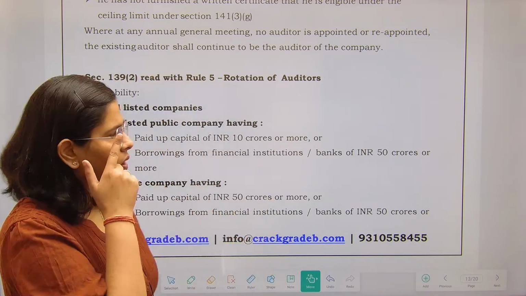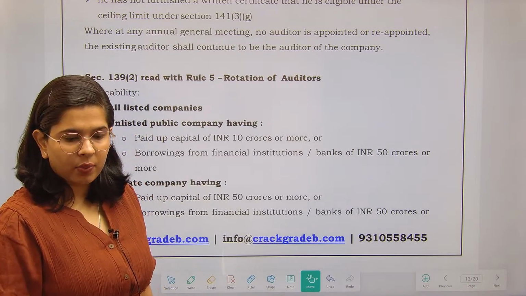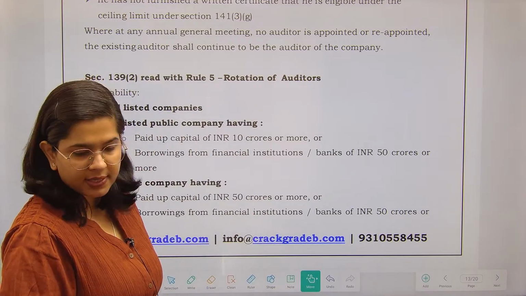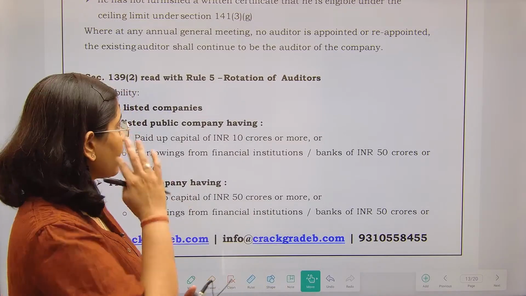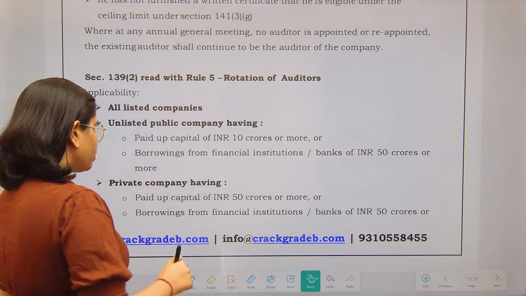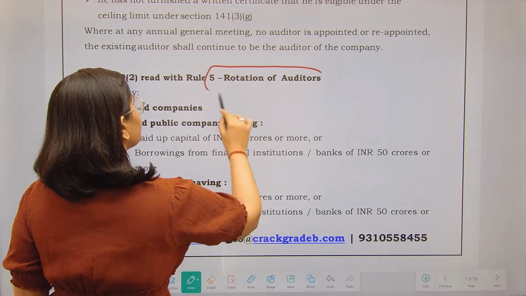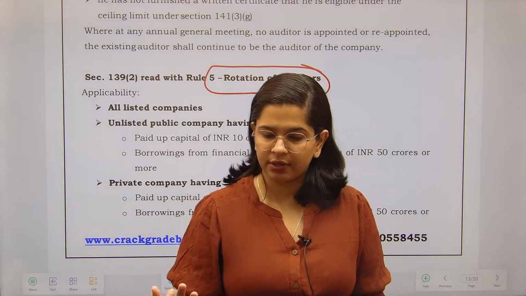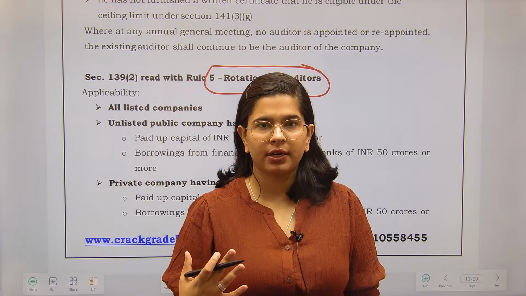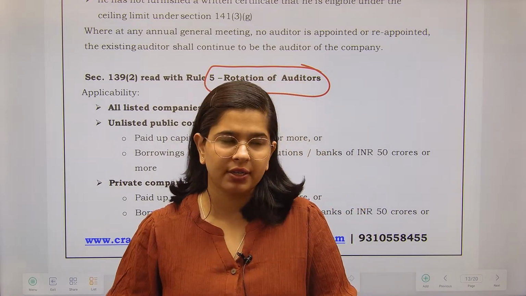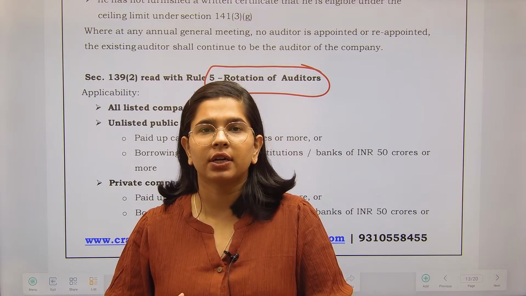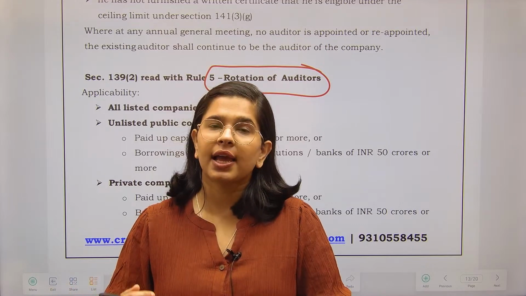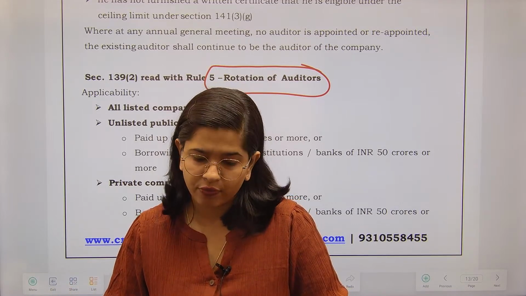Yes. So we were talking about the auditors and now we have to talk more about them. There are a few more things left over here, so we'll be discussing those. First of all, let's talk about the rotation of auditors. Rotation of auditors means you have to keep changing your auditors, right? You cannot employ the auditors for more than 2 terms. If it is a firm of auditors, then you cannot employ them for more than 2 terms of five years. That means 10 years. So like that, there are limitations on the employment of the auditor.